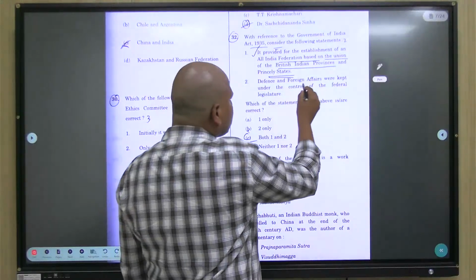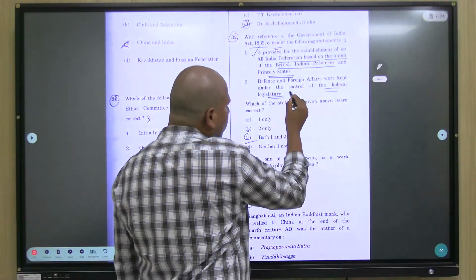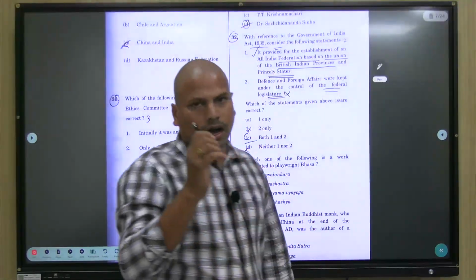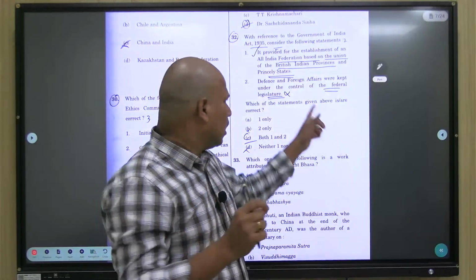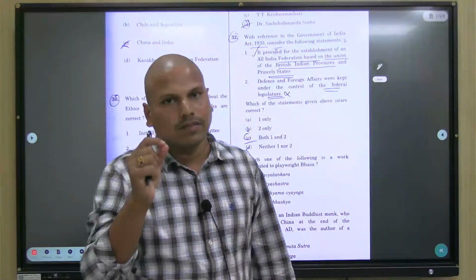Next, defense and foreign affairs were kept under the control of federal legislature, which is wrong. This is wrong because defense and foreign affairs were not kept under the responsibility or control of the federal legislature. They were directly kept under Governor General.